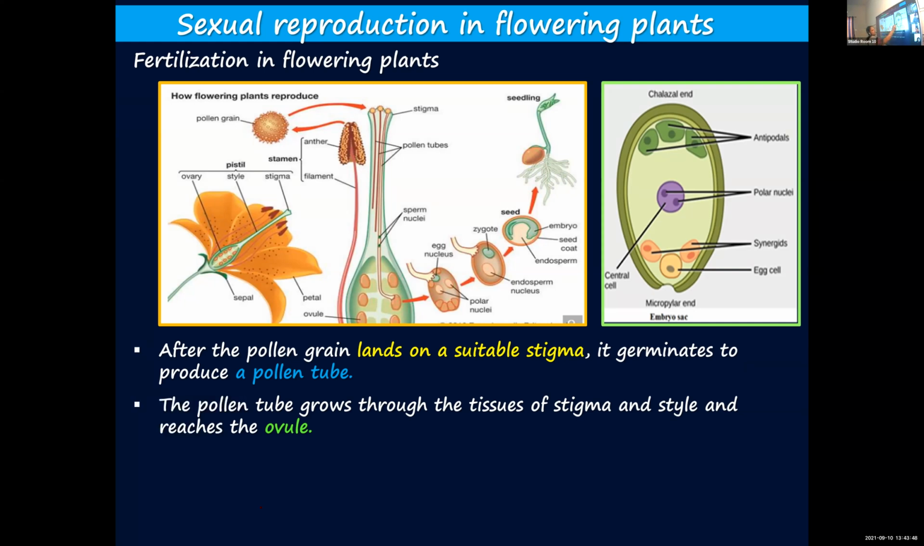Here you can see 2 synergids. Here you can see 3 antipodals. Here you can find 2 polar nuclei. And only this forms the egg cell, so this is the female gamete. But apart from the female gamete, there are so many other structures.